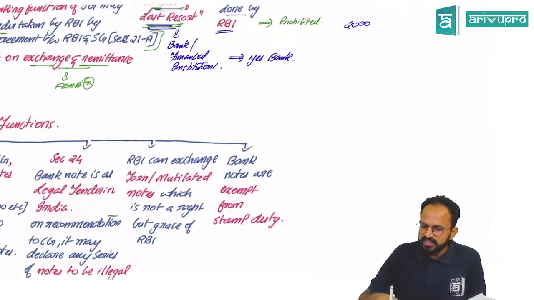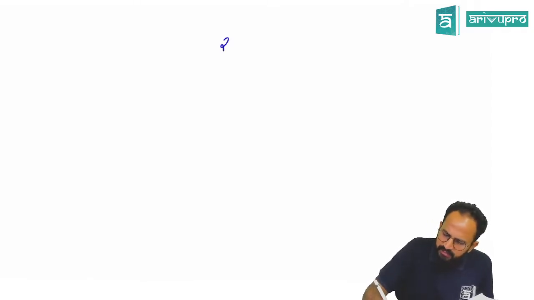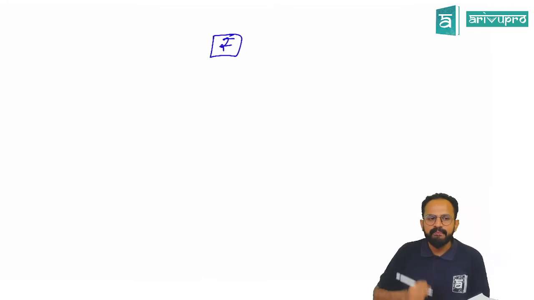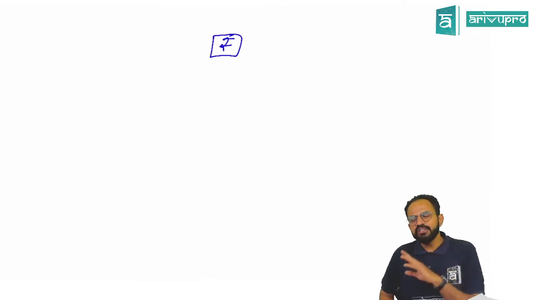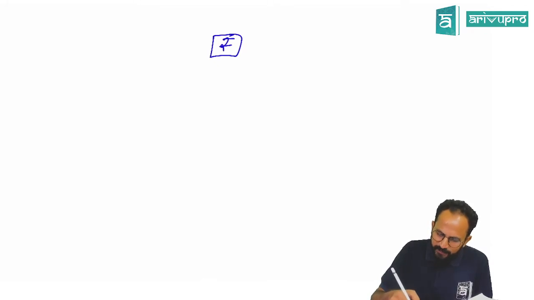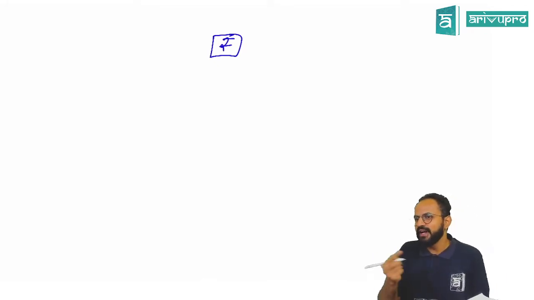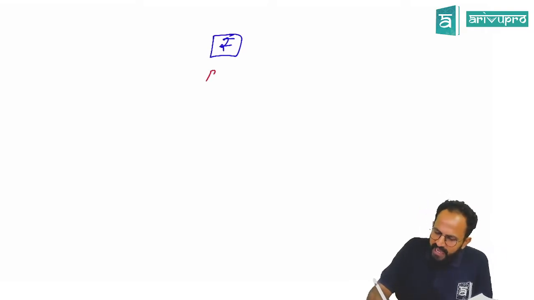Sir, now what is issue function? People, issue function means nothing but money. Sir, second function of RBI, nothing but money. Sir, what do you mean by money? Very simple. Sir, when something has to be circulated, what is that? Banking notes.